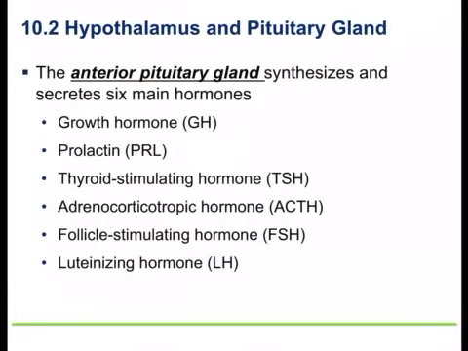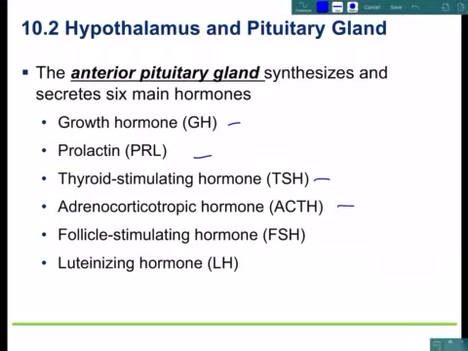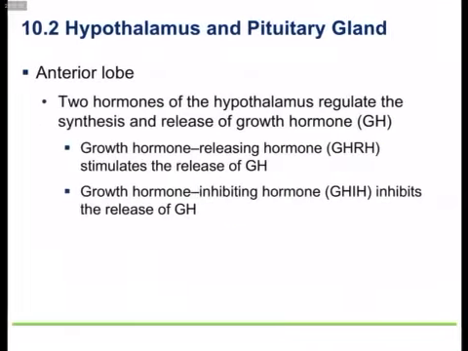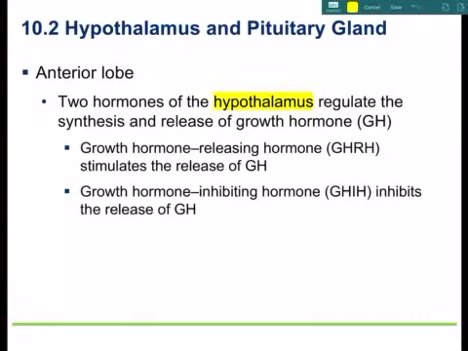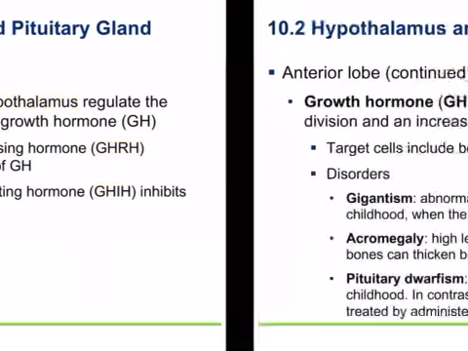The anterior pituitary gland makes these six hormones. You can see them right here: growth hormone, prolactin, thyroid stimulating hormone, adrenocorticotropic hormone, and follicle stimulating hormone and luteinizing hormone. Those specifically act on the male and female, as we saw in the previous picture. I told you that the hypothalamus does regulate the release of these hormones. This is just one example: growth hormone releasing hormone and growth hormone inhibiting hormone will control the release of growth hormone from the anterior pituitary gland.